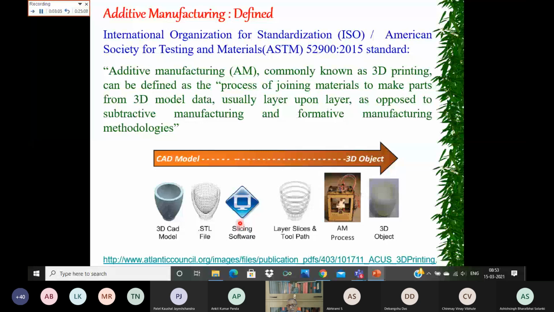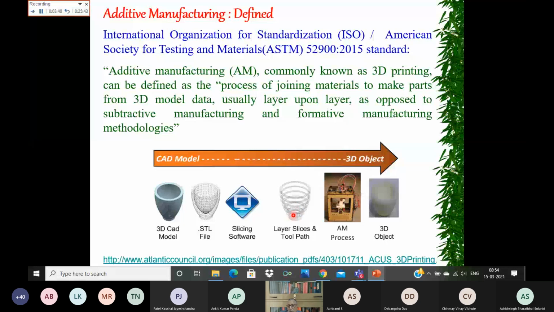Now this data is fed into a 3D printing machine. With that data and a heat source, you start depositing the powder or material, fed in the form of wire, at those points where the material needs to be deposited. A thin layer is first built, then on top of that another layer is built, and like that you go on building.